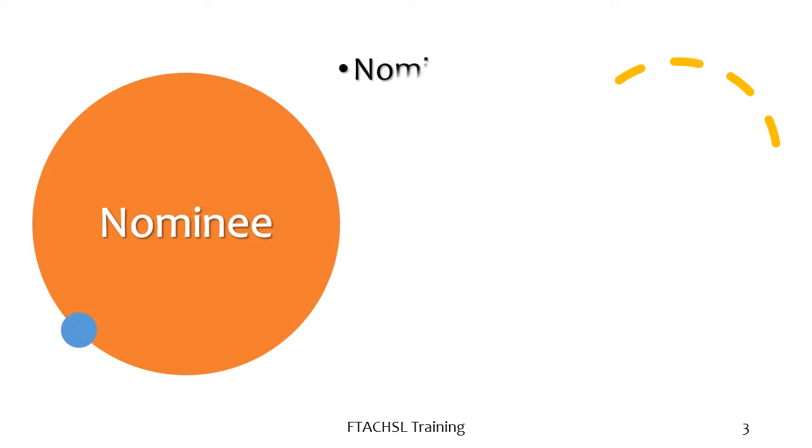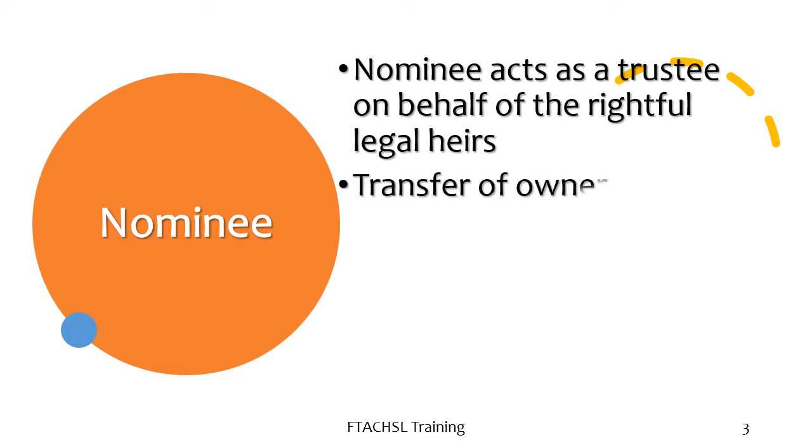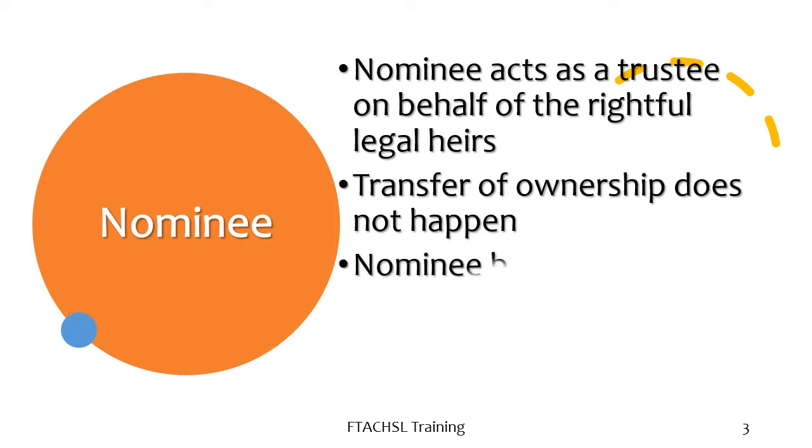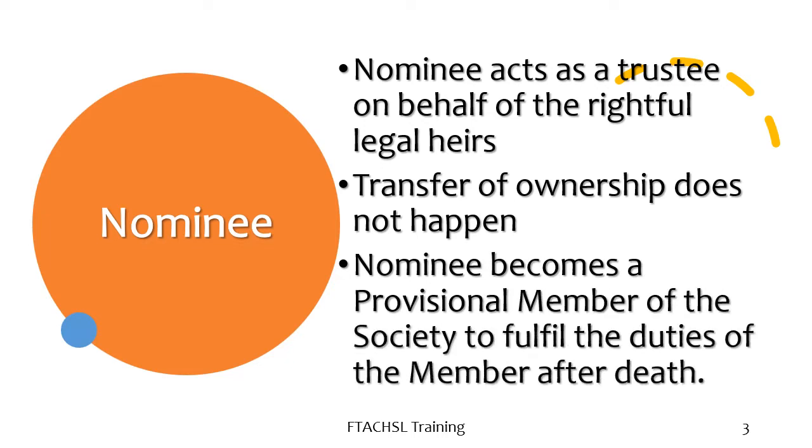A nominee is a person who acts as a trustee on behalf of the rightful legal heirs who will ultimately inherit the property. The transfer of ownership does not happen because of the instrument of nomination. Thirdly, a nominee becomes a provisional member of the society, and he is made a provisional member in order to fulfill the duties of the member who has just passed away or died.